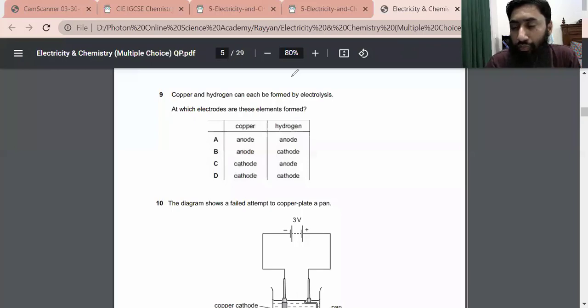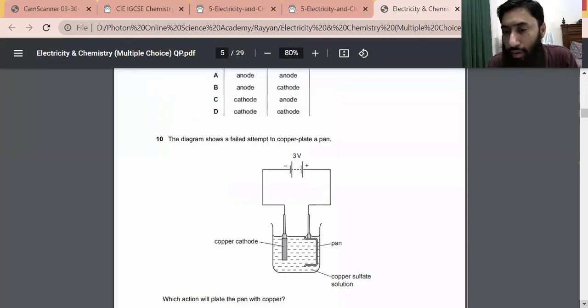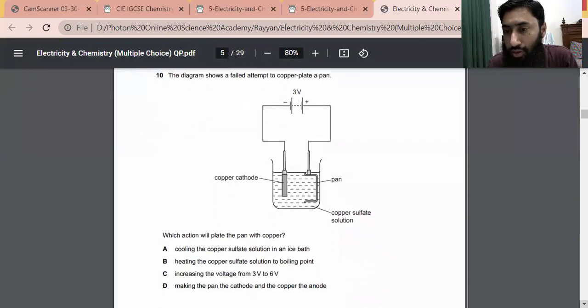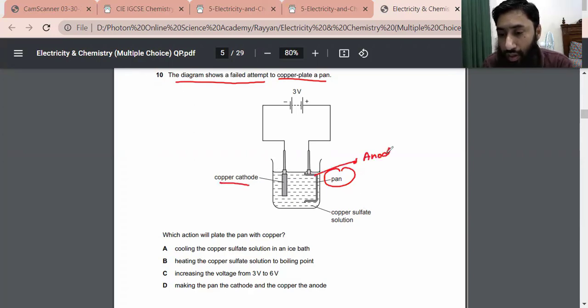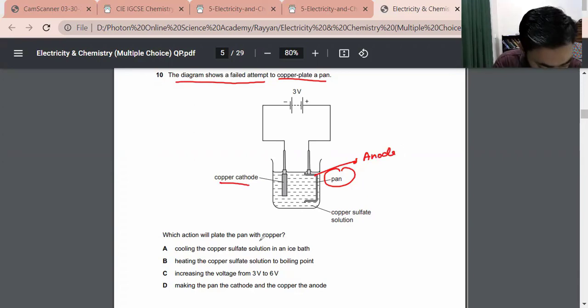So the other is question number 10. What about question 10? The diagram shows equipment to copper plate a pan. This is a pan, and you have to electroplate this pan. So this is the copper cathode. The pan should be made the anode. Which action will plate the pan with copper?